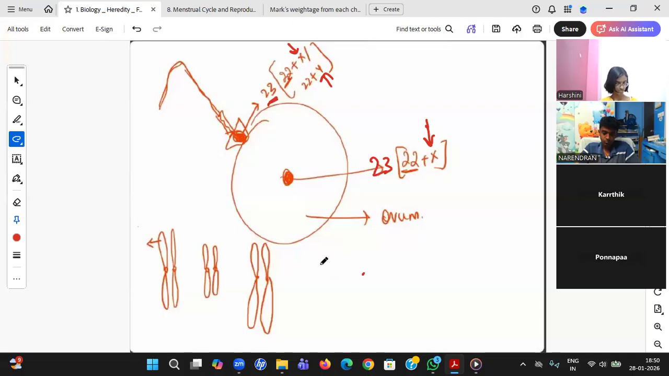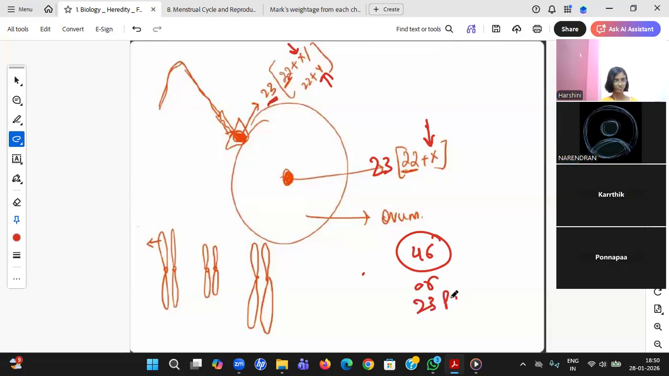Okay, now how in one new zygote will be formed: 23 is coming from here, 23 is coming again. This new zygote will have 46 chromosomes, or 23 pairs. One from this, 23 from this, 23 from this. Again, the new cell which is formed by meiosis. We say meiosis here, not mitosis, meiosis. We again get 23 pairs.